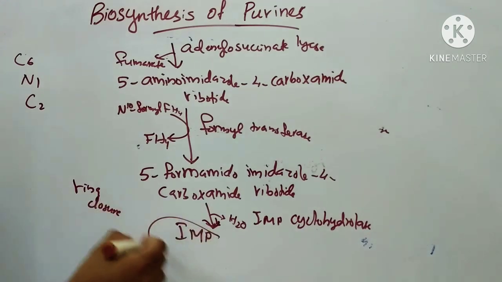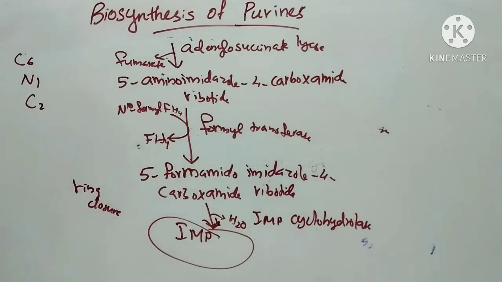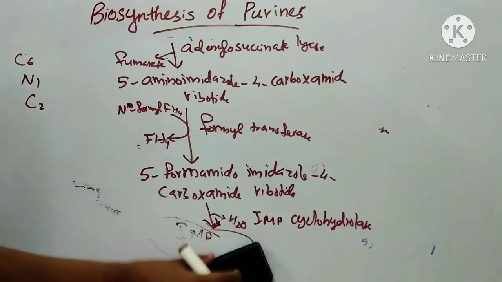Adenine and guanine nucleotides are then synthesized from the hypoxanthine or xanthine respectively. This is by amination. Next we will see formation of other purine nucleotides from IMP.